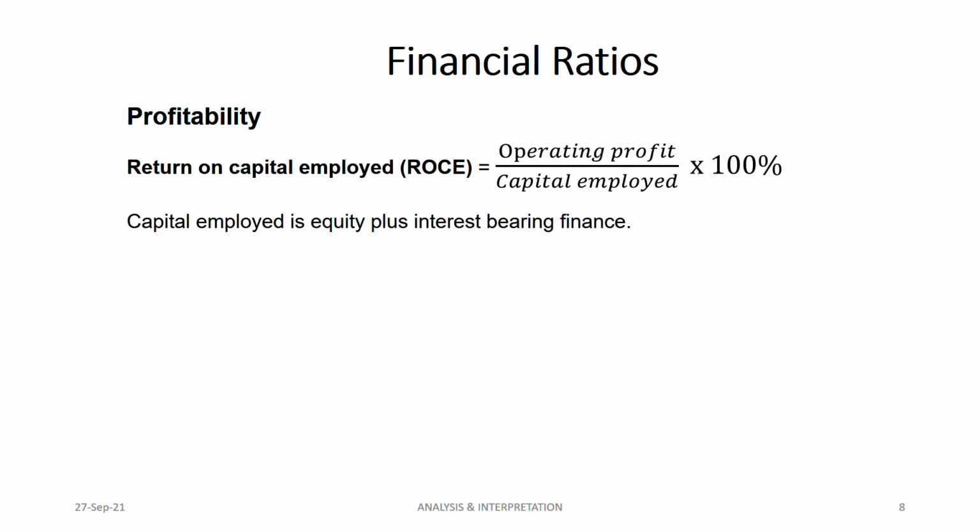So how do you get capital employed? You will get it from the statement of financial position if they have given it to you. Equity plus interest bearing finance. That means your equity plus your debt. That is your capital employed. Equity plus long-term debt is the meaning of interest bearing finance, because long-term loans have interest on them. It's not equity plus interest, it is equity plus long-term loans. Equity means your share capital and your reserves, and share premium you add, plus your long-term loans. That will give you your capital employed.